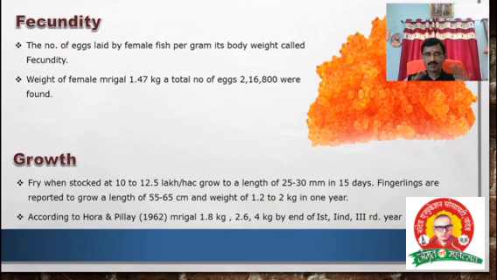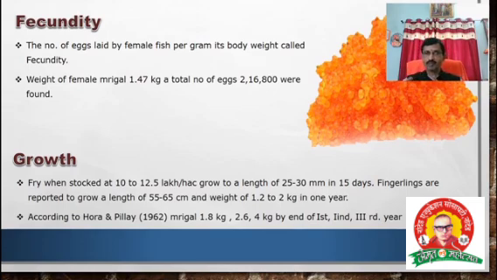And the next aspect is growth. When fry are stocked at the rate of 10 to 12.5 lakhs per hectare, the growth is 25 to 30 mm in 15 days.